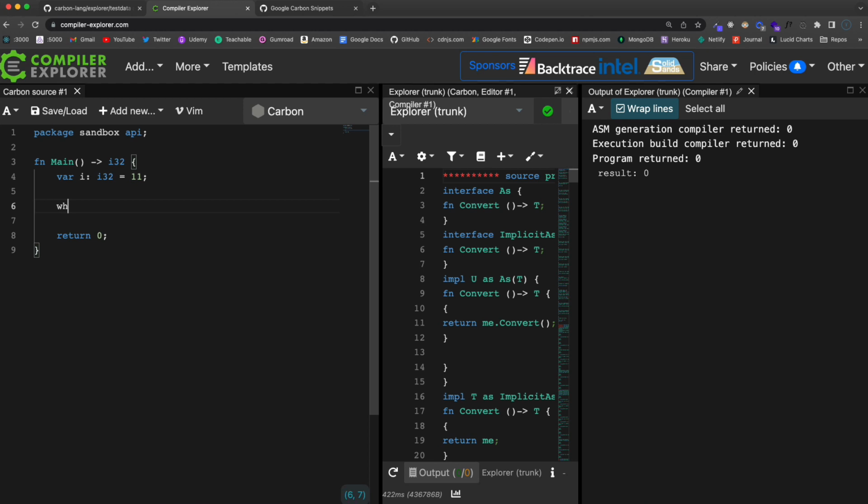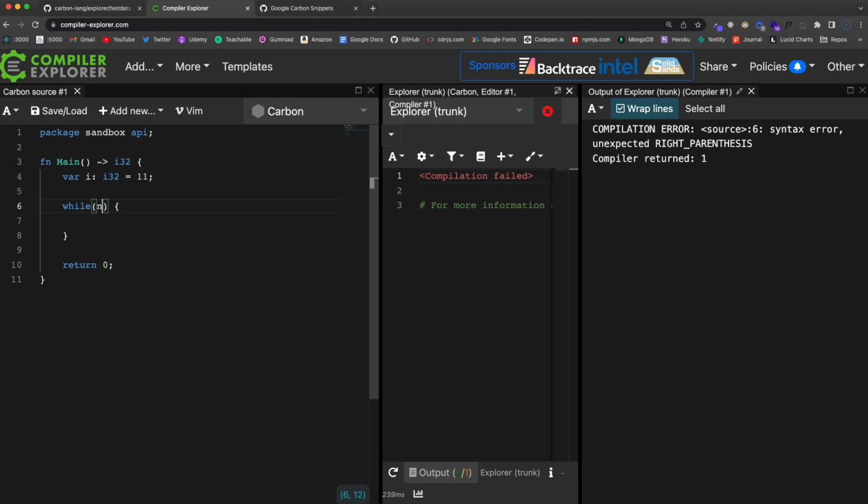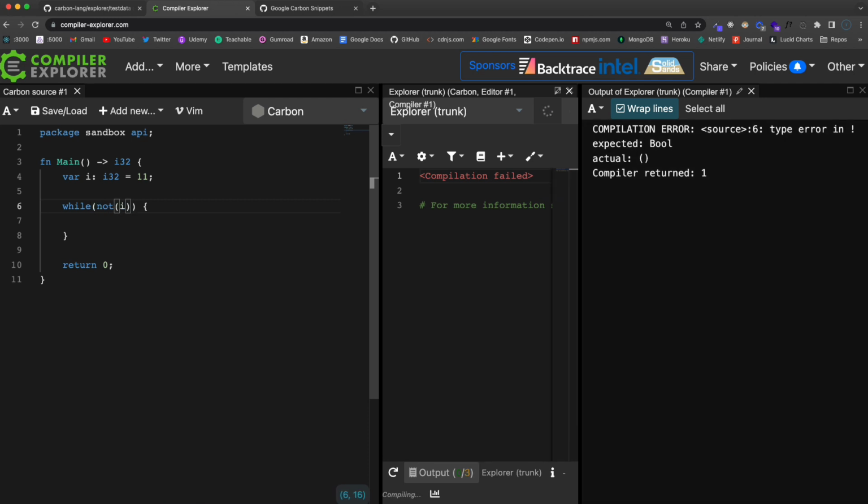Okay, and then I'm going to add a while loop here, basically doing what you just saw in the documentation, where we say while not I is equal to 0. So while not equal to 0, then I want to decrement. So we're going to say I equals I minus 1.